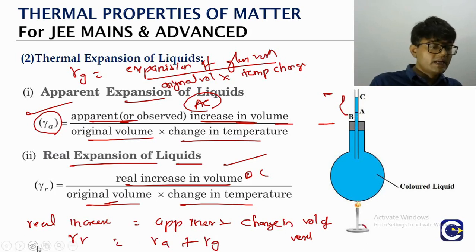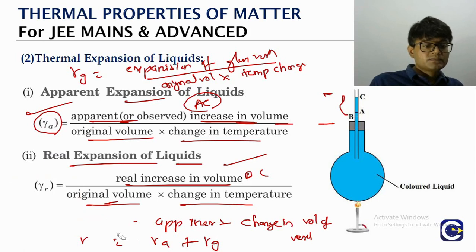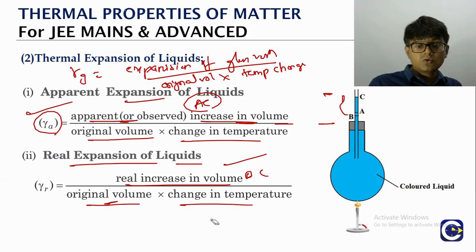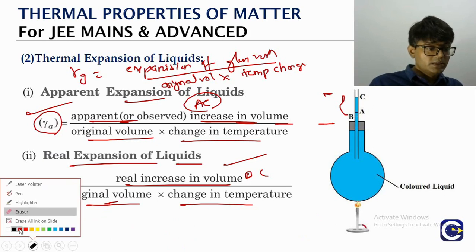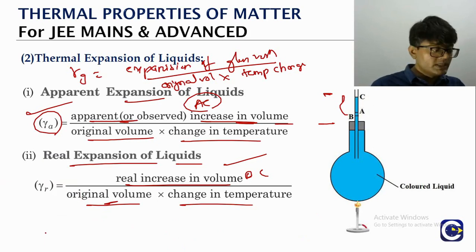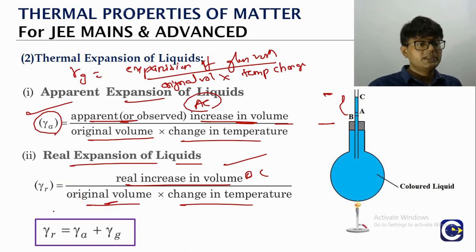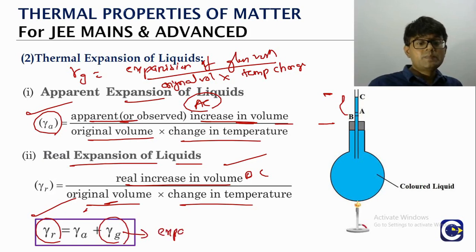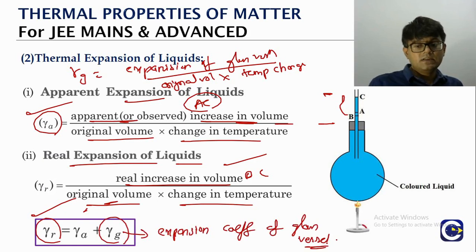So what is the relation we are having? When we talk about the coefficients of expansion of the liquid, we'll talk about two kinds of coefficients. One is the real expansion coefficient, the other is the apparent expansion coefficient. So what is the relation? The real expansion coefficient is equal to the apparent expansion coefficient plus gamma g, the expansion coefficient of the glass vessel, the vessel in which the liquid is kept. So this is about the expansion of liquids.